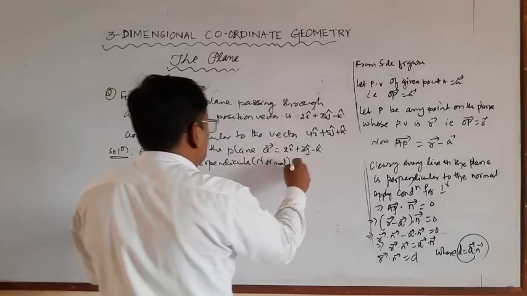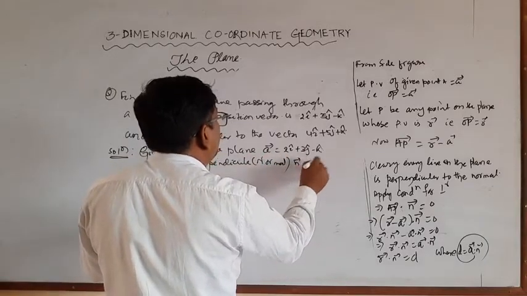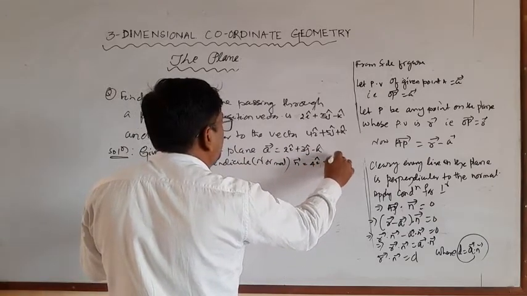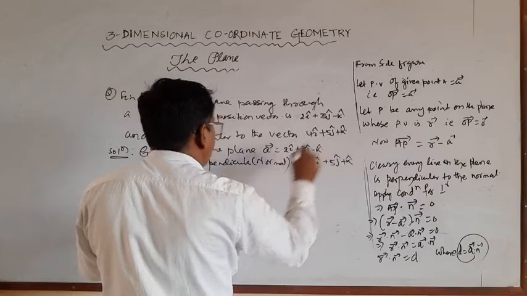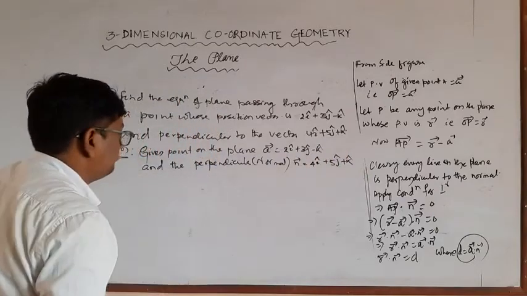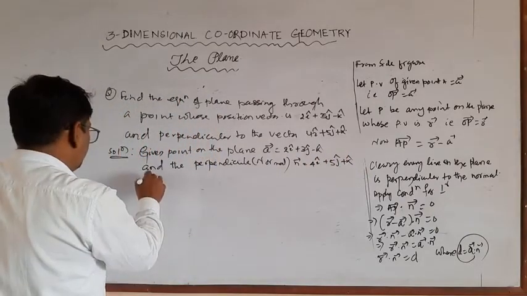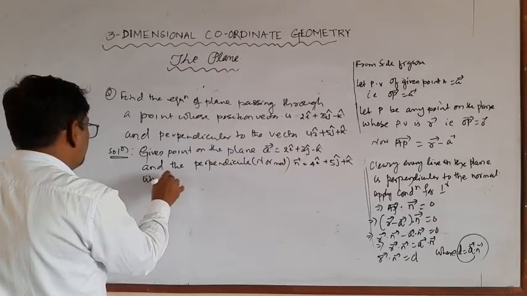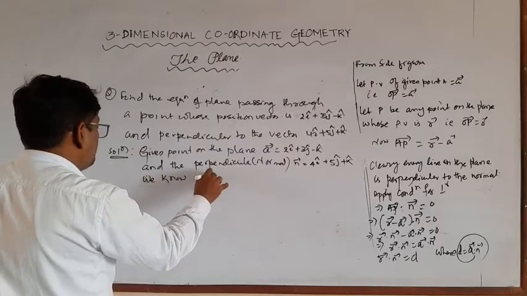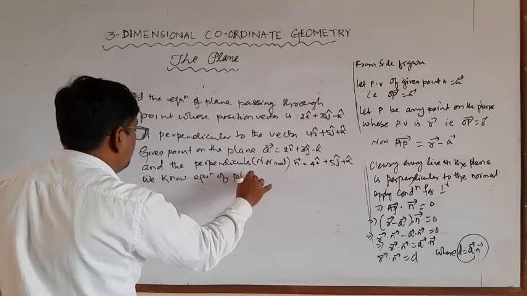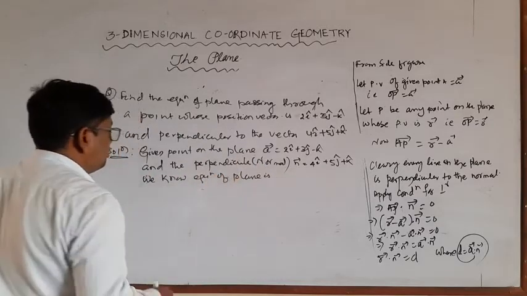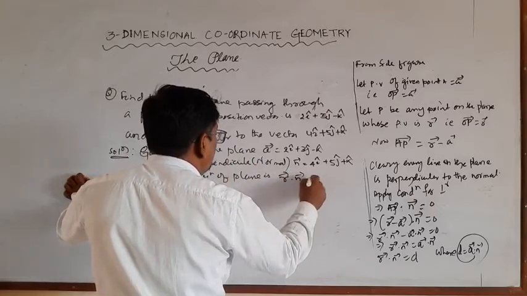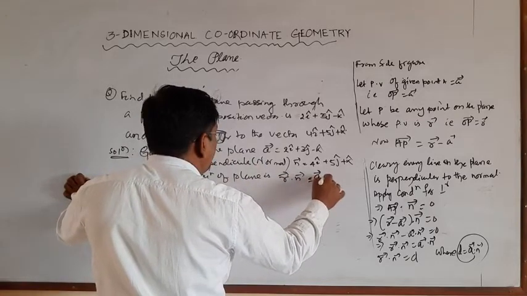N vector is equal to 4i plus 5j plus k. Now by definition of equation of plane, we know the equation of plane is r dot n is equal to a dot n.